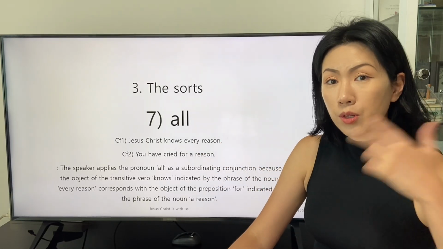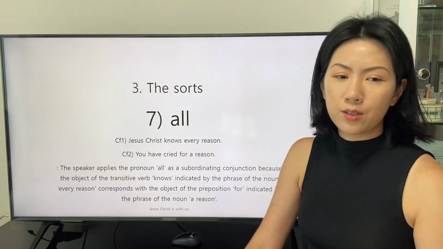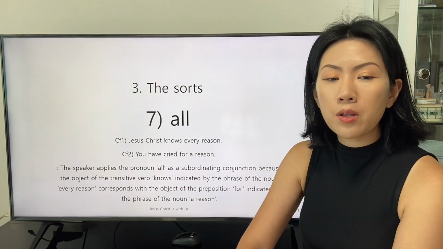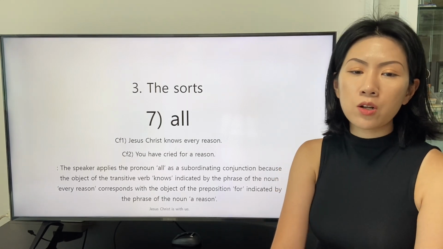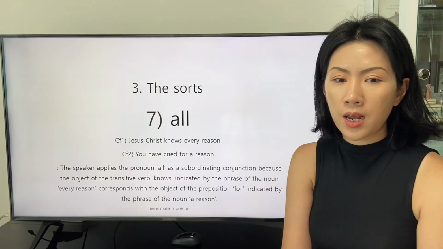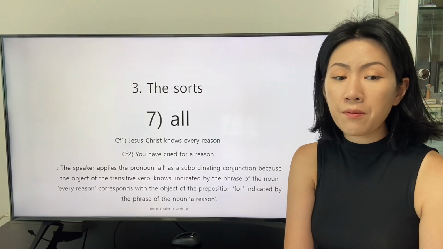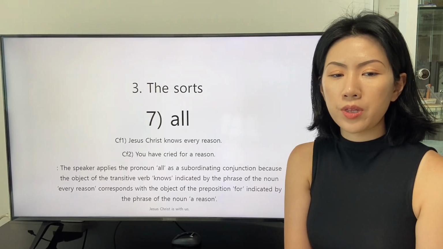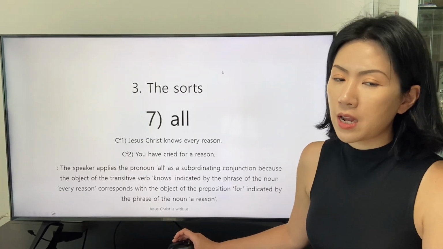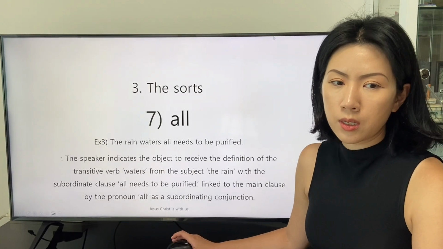That's how the two clauses are linked. Let's read the explanation. The speaker applies the pronoun all as a subordinating conjunction because the object of the transitive verb knows, indicated by the noun phrase every reason, corresponds with the object of the preposition for, indicated by the noun phrase a reason.